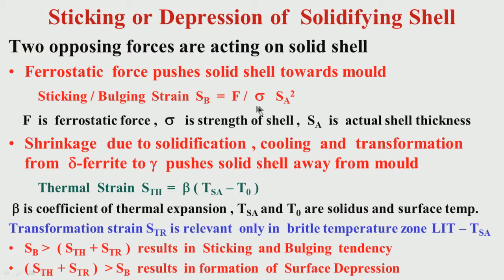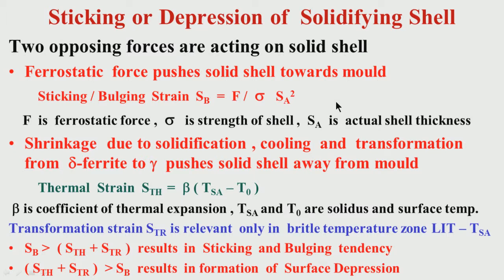So, it is a combination of the strength of the shell and the thickness of the shell squared. Since the square is there, thickness plays a predominant role. So, too much microsegregation, that means too much mushy zone, and a narrow shell thickness is a cause of high sticking and bulging strain.